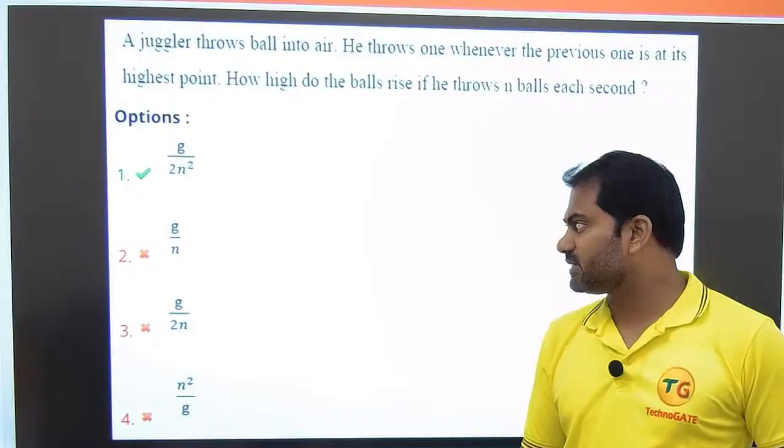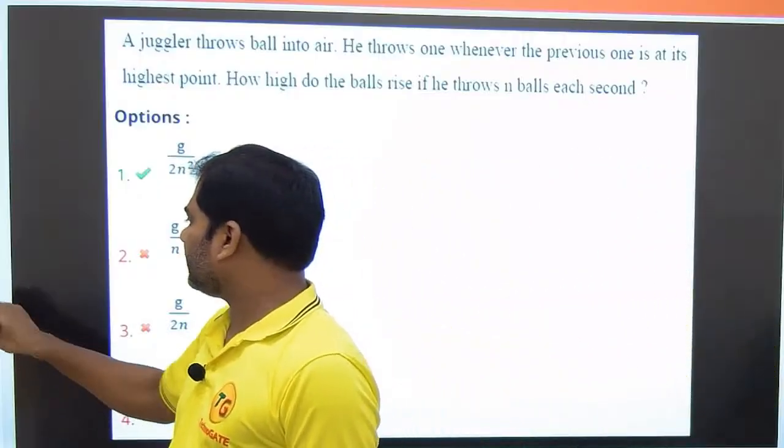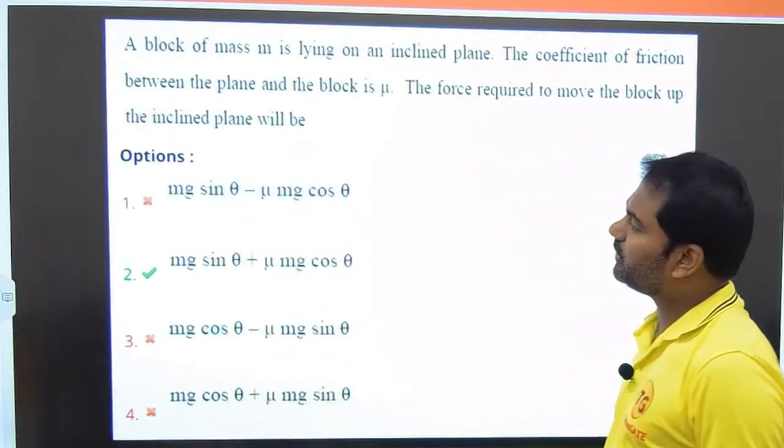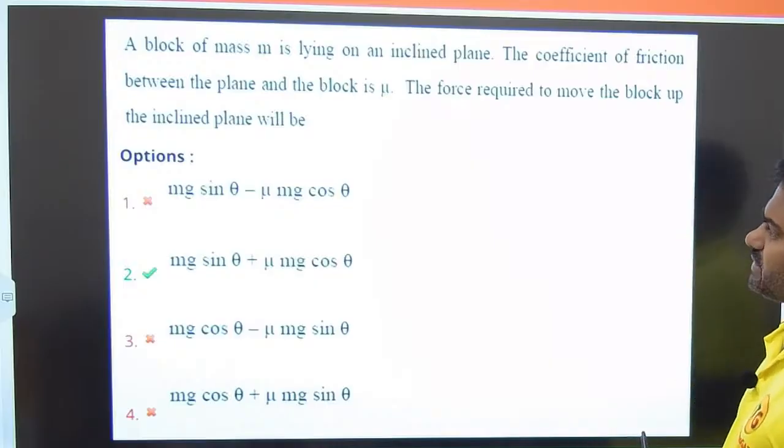Okay, I believe it is completely clear to all. That's how we are getting the answer for this question as option number 1. Let us proceed to the next question.